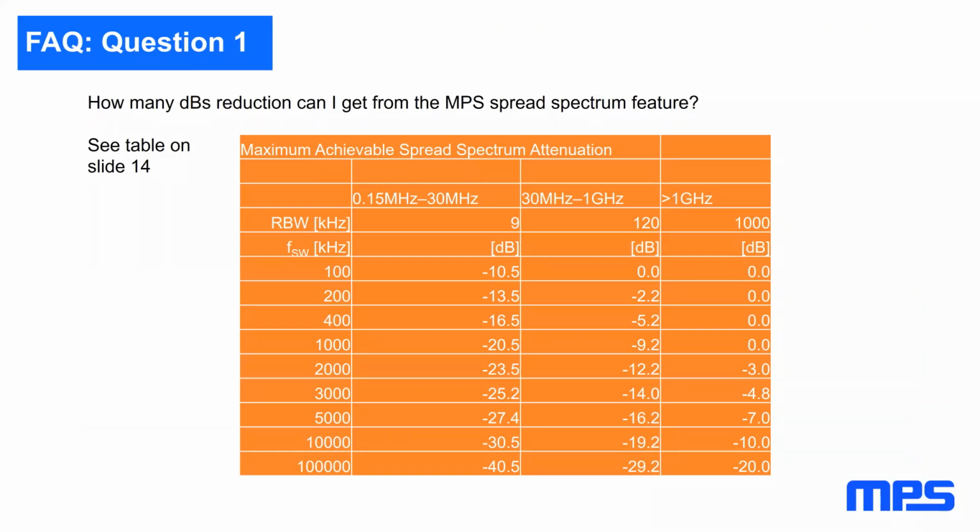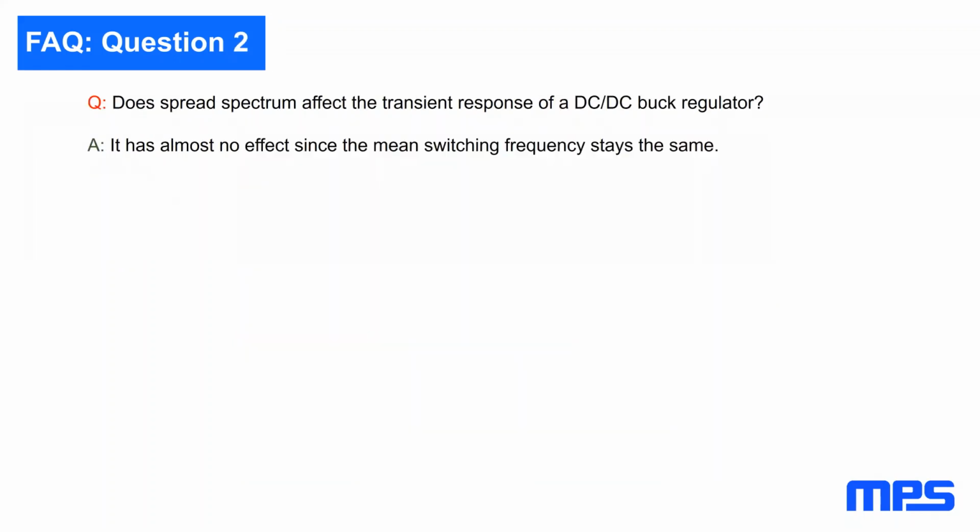So let's go to some typical FAQs. Now, how many dB reduction can I get? It's a reminder: okay, 9 kilohertz resolution bandwidth, 400 kilohertz by 16.5 and 23.5 and 2 megahertz switcher. So it can really be calculated. Does spread spectrum affect the transient response of a DC buck converter? Very little. Because typically your loop is fast and the change in duty cycle due to spread is benign.